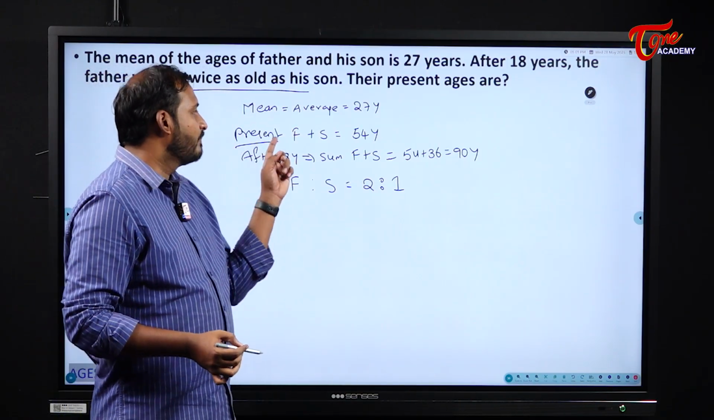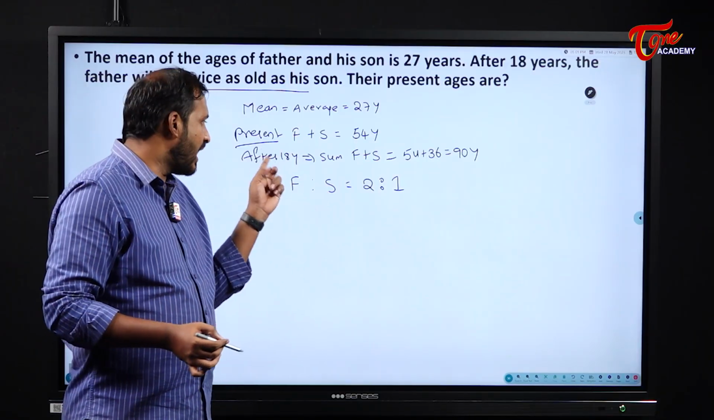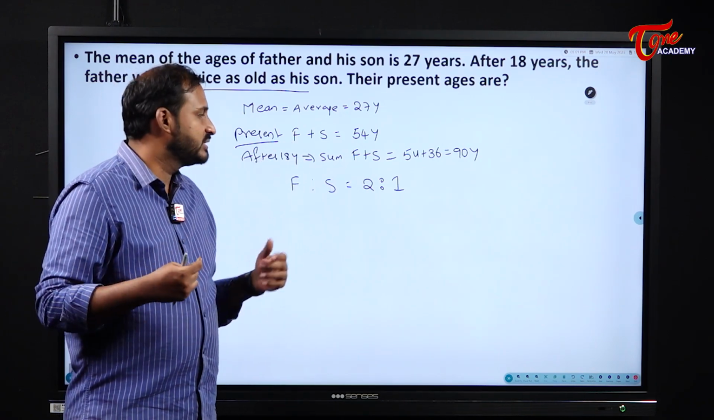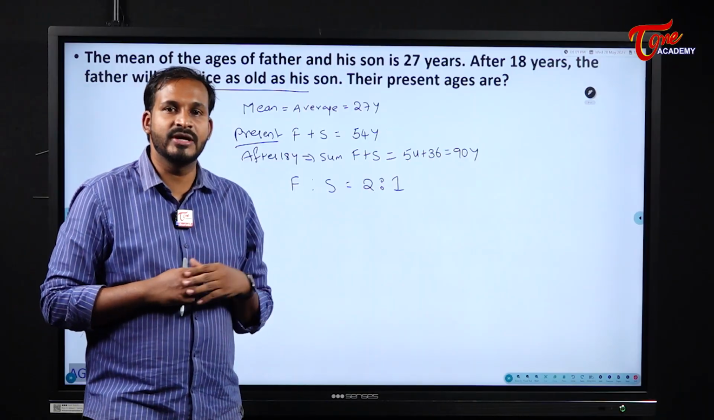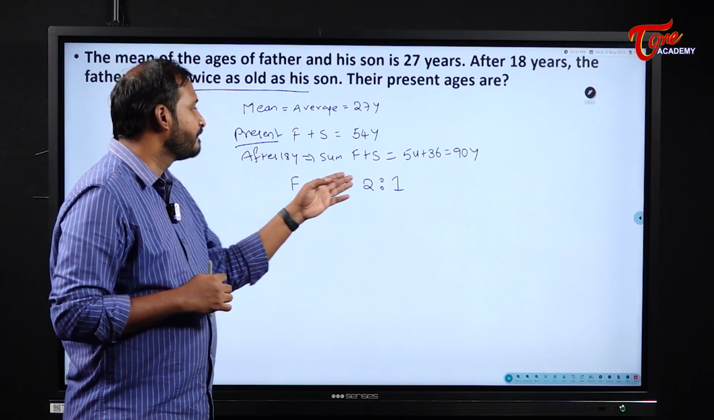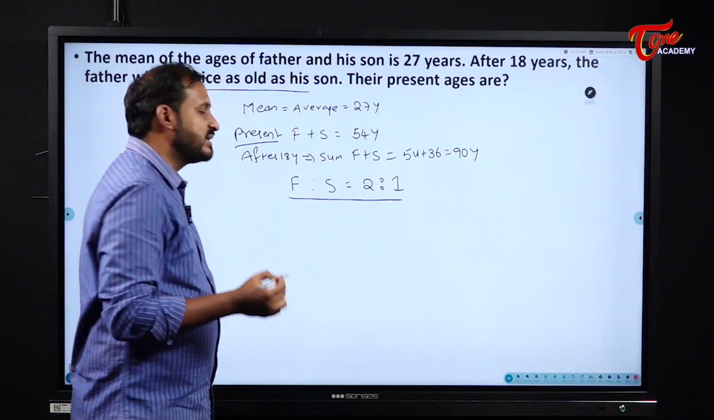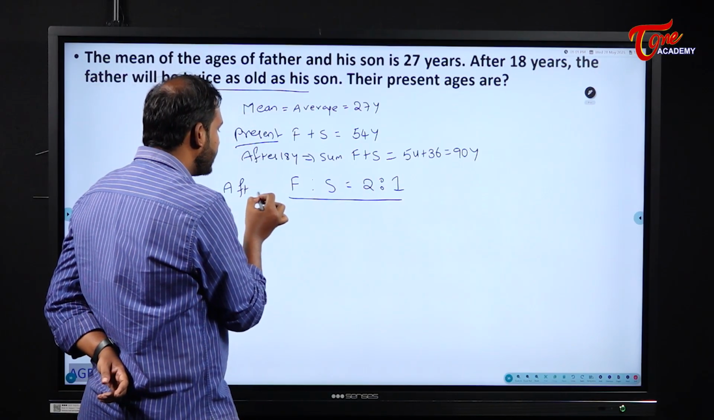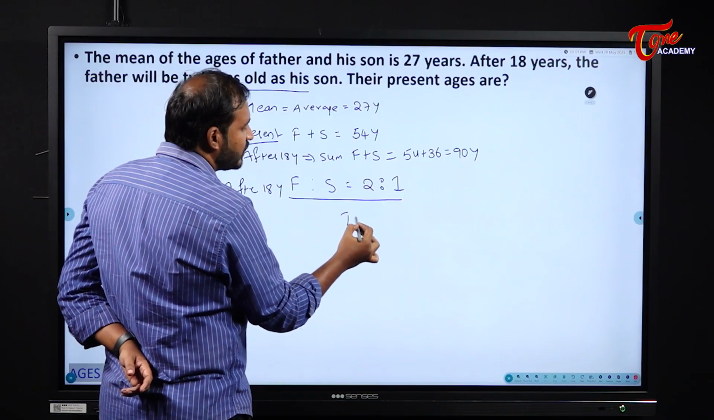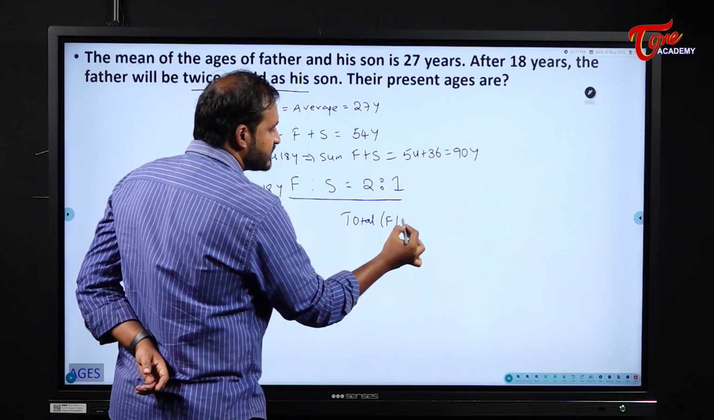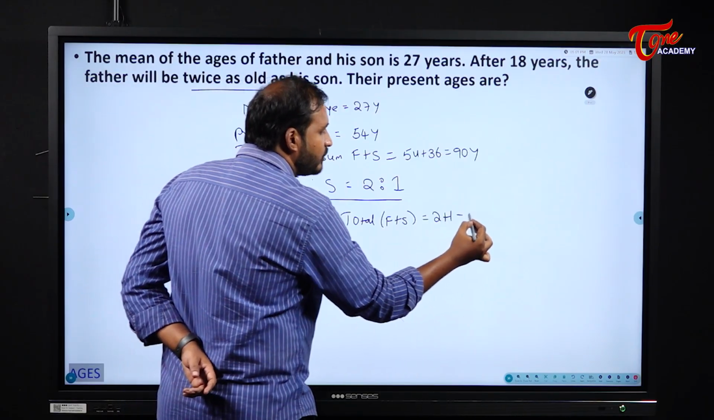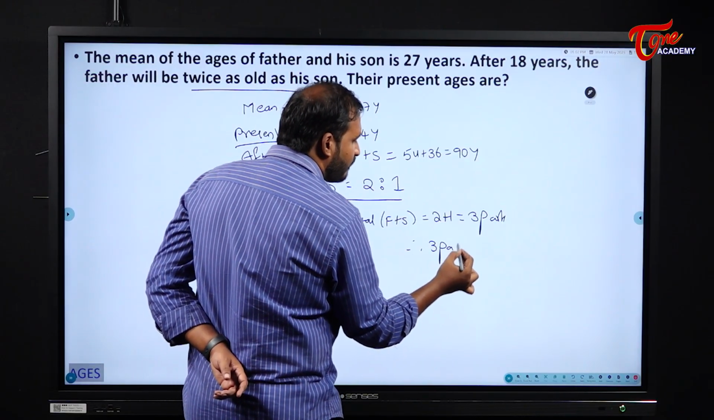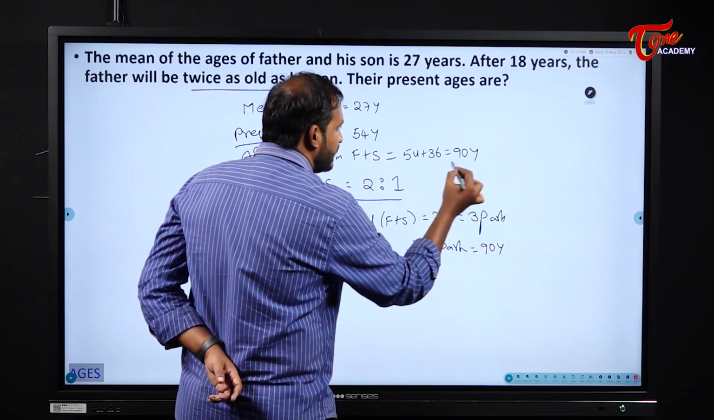Why? Because the present sum is 54 years. After 18 years, both father's and son's age will be increased by 18 years each. So overall the age will become 90 years. So after 18 years, what is the relation between them? 2 is to 1. So what are the total parts here? This is after 18 years only, right? Father plus son will be equal to 2 plus 1, that is 3 parts. So 3 parts is 90 years.